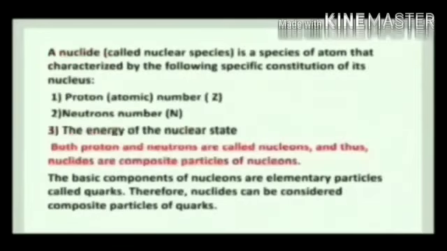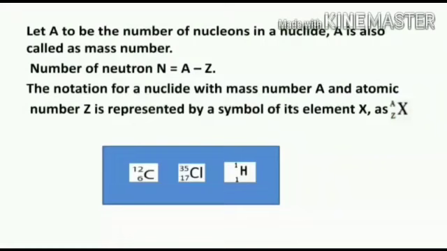A nuclide can be characterized by the number of protons, number of neutrons and the energy state of the nucleus. Both protons and neutrons are called nucleons. Thus, nuclides are composite particles of nucleons. Nucleons are made of elementary particles called quarks. Therefore, nuclides can be considered composite particles of quarks.